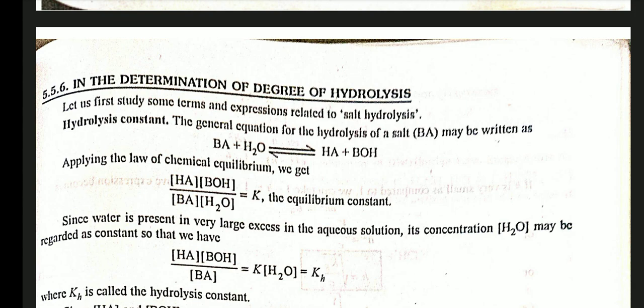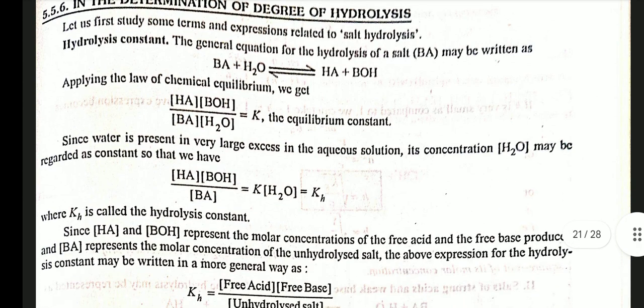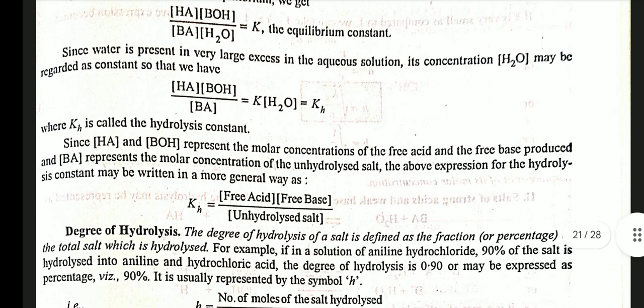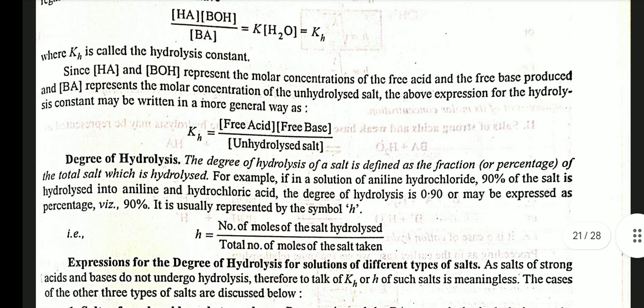Since water is present in very large excess in the aqueous solution, its concentration [H2O] may be regarded as constant, so that we have [HA][BOH] / [BA] = K[H2O] = KH, where KH is called the hydrolysis constant. Since [HA] and [BOH] represent the molar concentration of free acid and free base produced, and [BA] represents the molar concentration of unhydrolyzed salt, the expression may be written in a more general way: KH = [free acid][free base] / [unhydrolyzed salt].